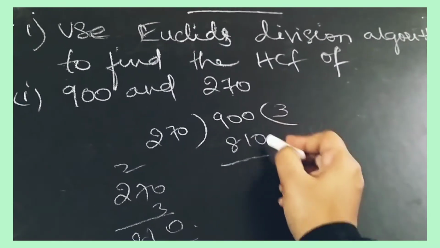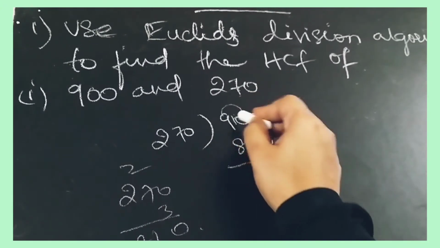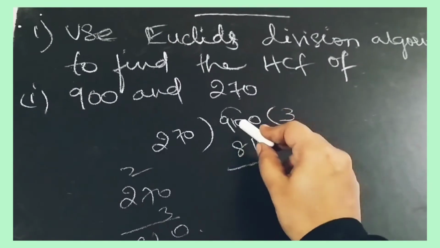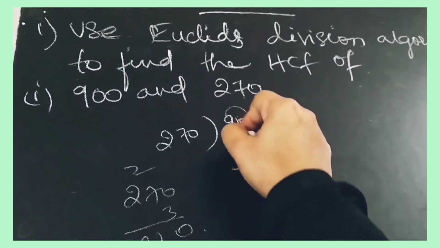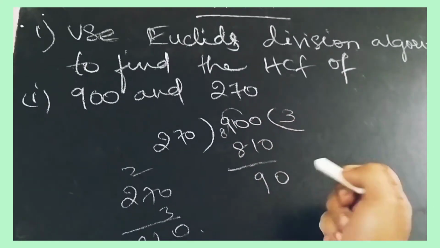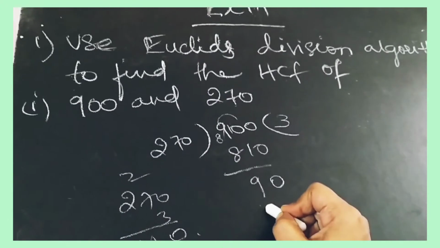Okay, now 0 minus 0 is 0 here. We'll take one borrow here and we'll make this 0 as 10. 10 minus 1 is 9. So here 8 is there, it will become 8 now. So 8 minus 8 is 0. No need of taking. So 90. So 90 is the remainder here.